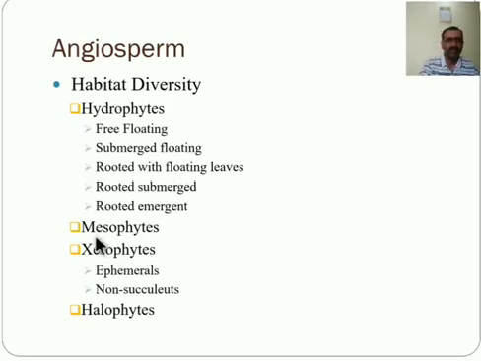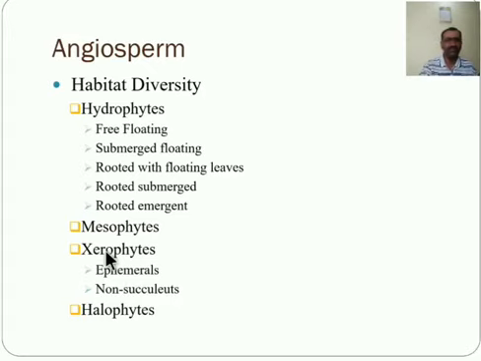Second one is the mesophyte. These plants grow in soil with optimum condition of water. That means terrestrial plants. They are mesophytic plants. For example, maize, sunflower, mango, etc. Next one is the xerophytic plant. Xeric condition means scarcity of water in the soil. Such plants are known as xerophytic plants.